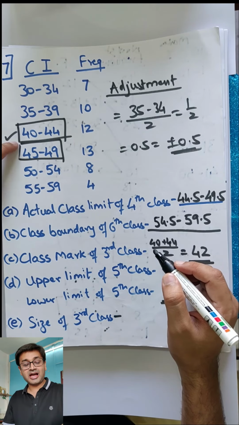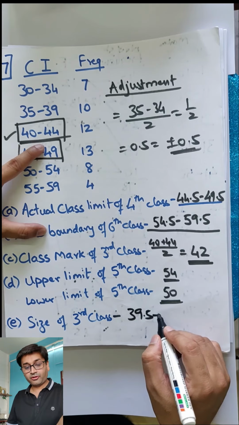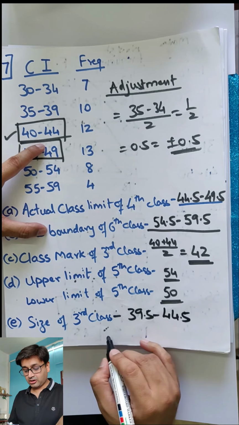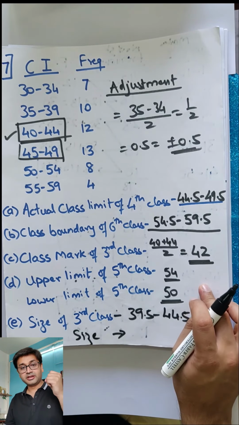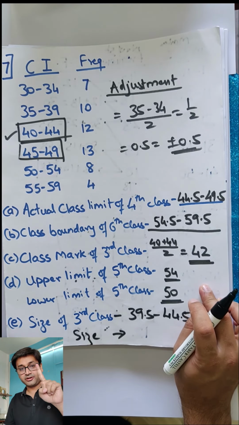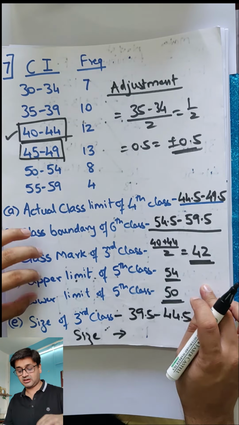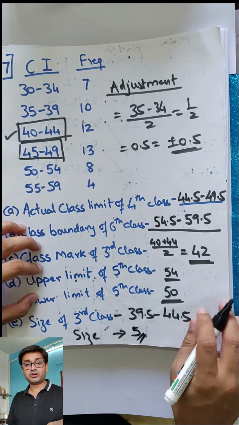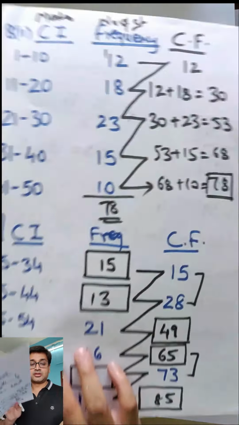Alright. So what will be the actual class? That will be 39.5 to 44.5. Now count the size. So you can say the size. Count 39.5, don't count that. 40.5, 41, 42, 43, 44.5. So what is the class now? 5. So that's your size. Did you understand this? Simple? Great. Let's go with the next one.